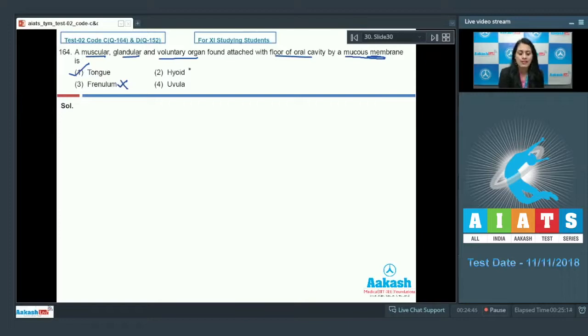Option number 2 given is hyoid and it is a bone and not a muscular organ. And the last option given is uvula and this is an incorrect option because uvula is a hanging portion of soft palate. So the correct answer for this question is option number 1. Let's proceed to the next question.